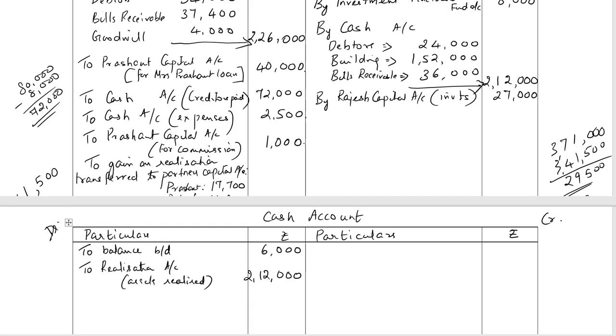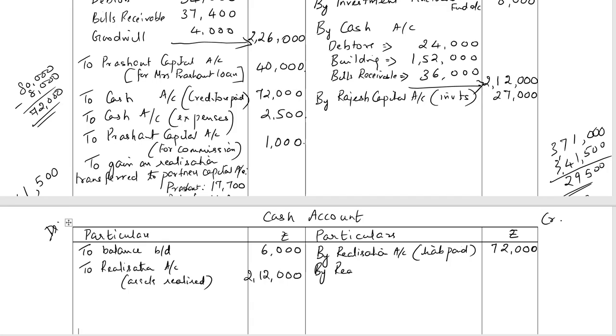On the debit of the realization, we are paying creditors 72,000. By realization account, liabilities paid 72,000. Also expenses paid rupees 2,500.